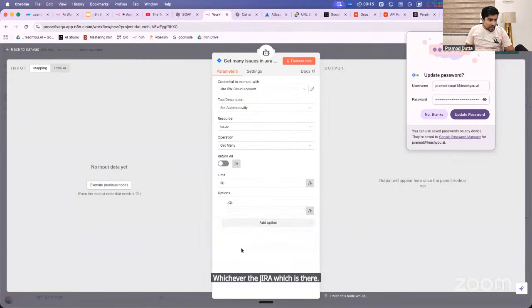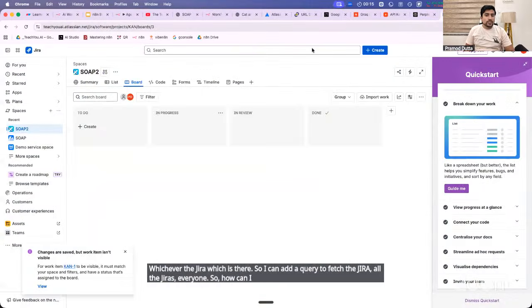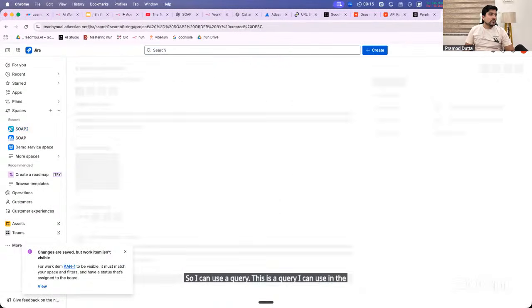So I can add a query to fetch all the Jiras. Which query should I use, Pramod sir? Can you tell me? This is a query I can use in the project. Give me all the data.